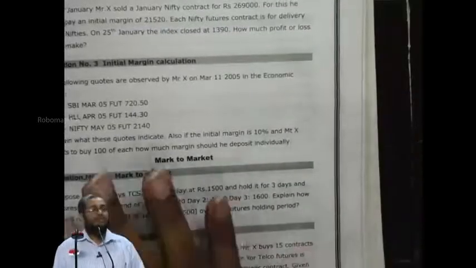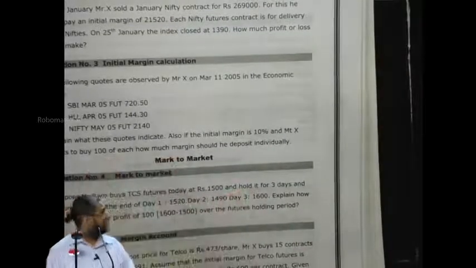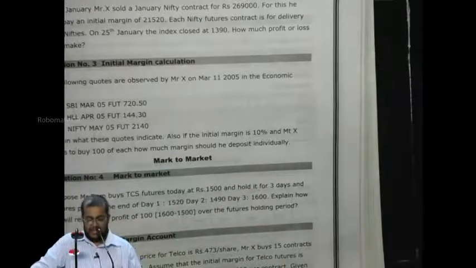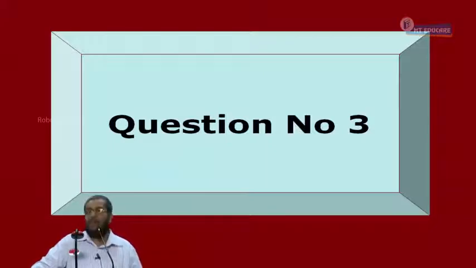Suppose Mr. Ram buys TCS futures today at 1,500 and holds it for 3 days. The futures price at the end of day 1 is 1,520, day 2 is 1,490, day 3 is 1,600. Explain how he will realize the profit of rupees 100 over the futures holding period.